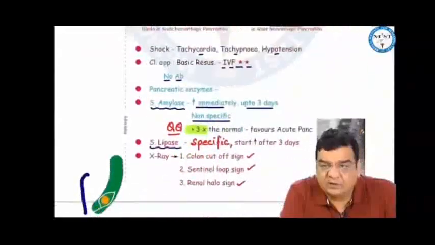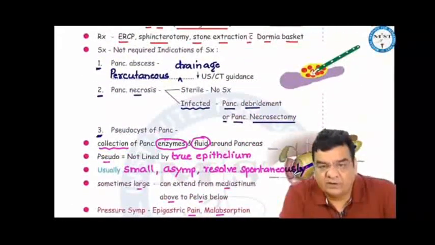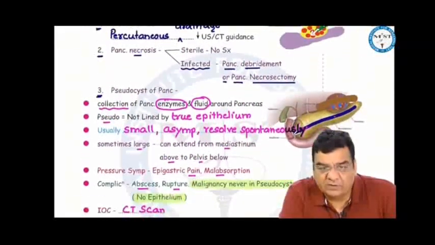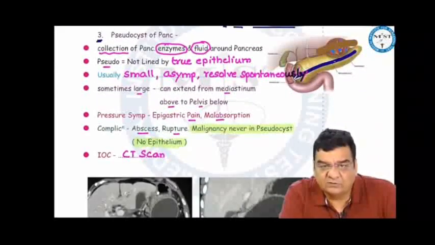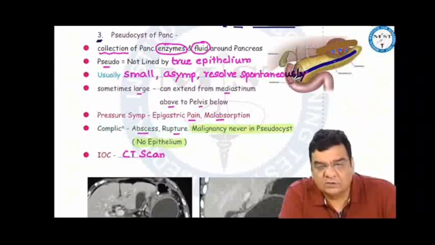Surgery is generally not required in acute pancreatitis, but indication of surgery can be in pancreatic abscess. We do a percutaneous drainage under ultrasound or CT guidance. If there is infected pancreatic necrosis, we do a pancreatic necrosectomy or pancreatic debridement. If there is a pseudocyst of the pancreas and it is not resolving, then also surgical intervention is required. Pseudocyst is just a collection of pancreatic enzymes and fluid around the pancreas. We call it pseudo because it is not lined by true epithelium.